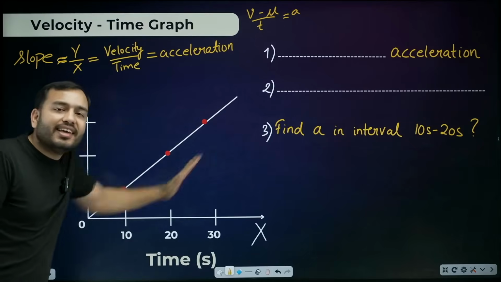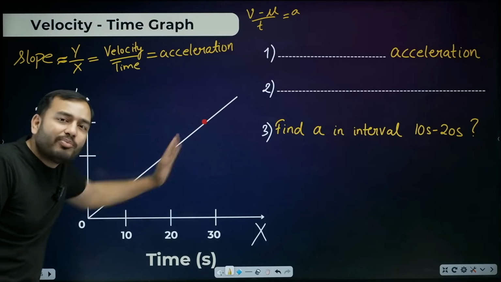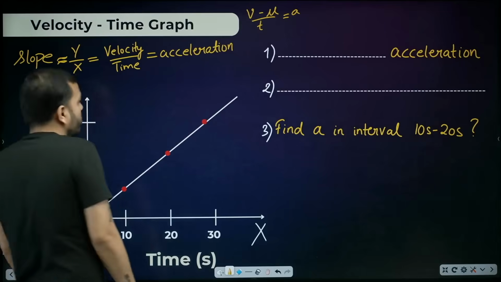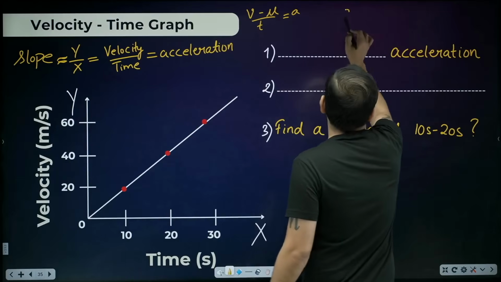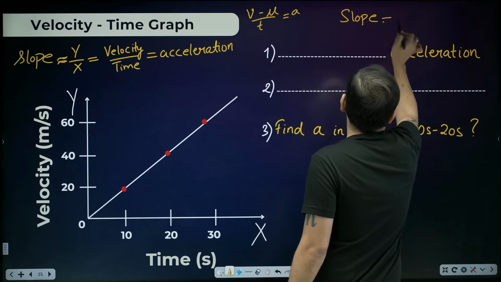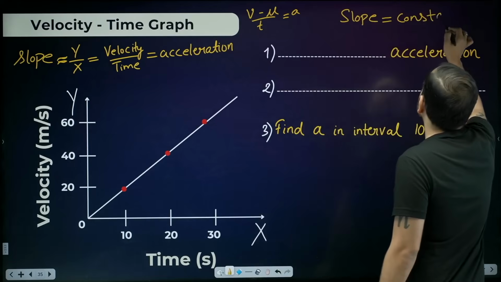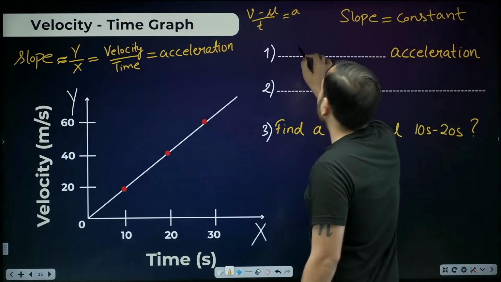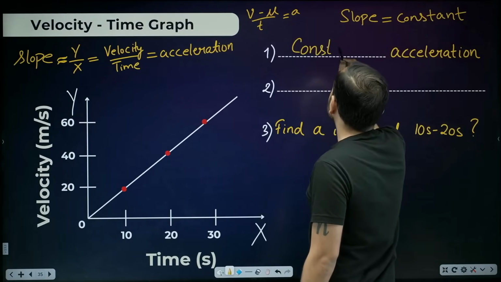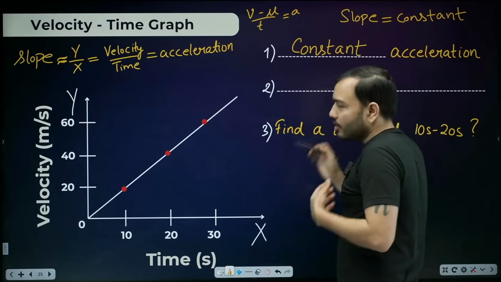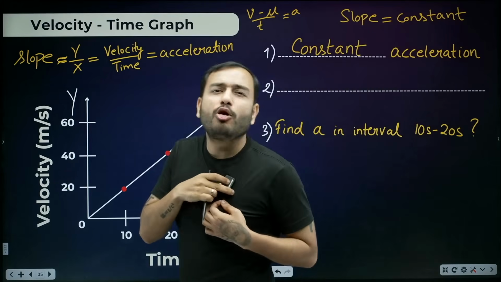But now tell me, what kind of slope is this? It's a straight line passing through the origin. So the slope is constant. So beta, what kind of slope does this graph have? Constant slope. Fixed slope. So we will say what kind of acceleration is here? Constant acceleration. Now beta, constant or same, we also call it uniform.